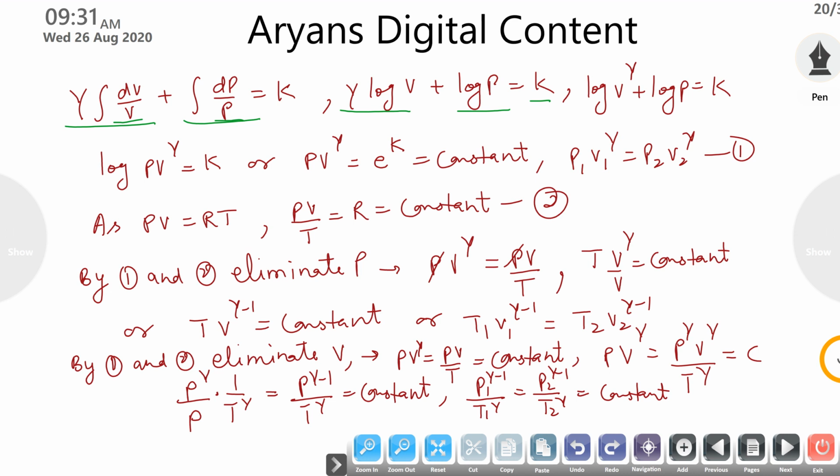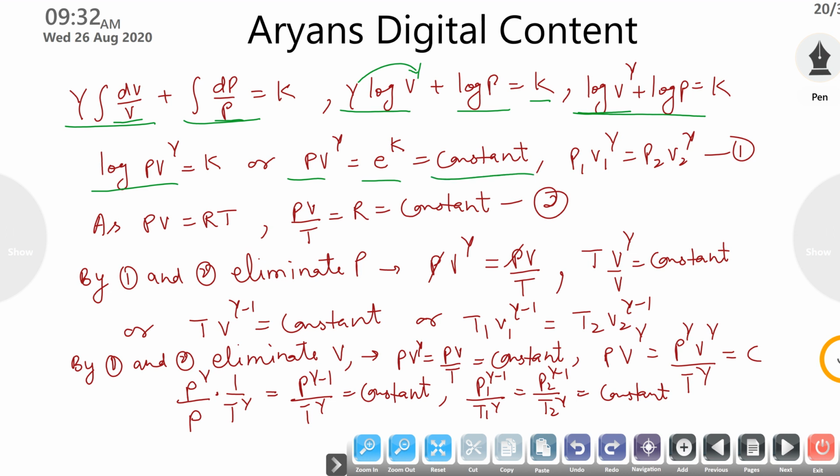If I bring gamma inside, it goes to its power. So it will become log V gamma plus log P is equal to constant. Now as we know that if this is in addition, then it can be multiplied. So log PV gamma is equal to K. So by taking anti-log on both sides, I will get PV gamma is equal to e^K.